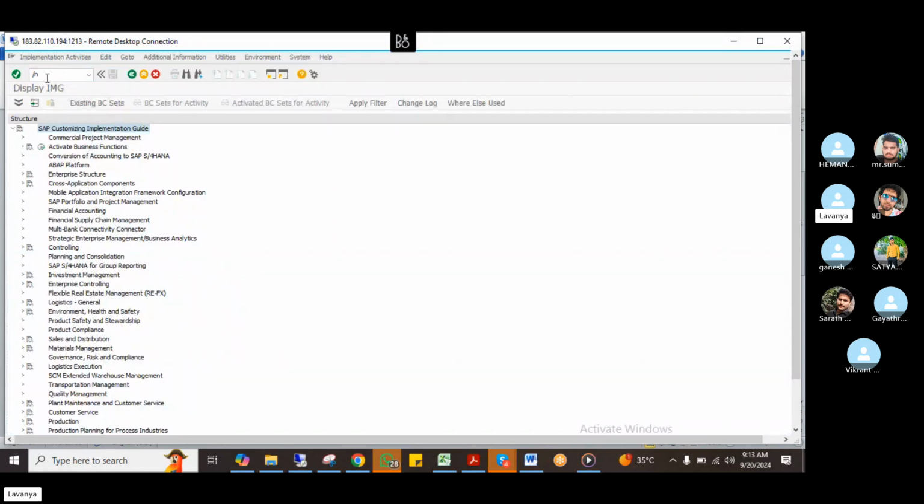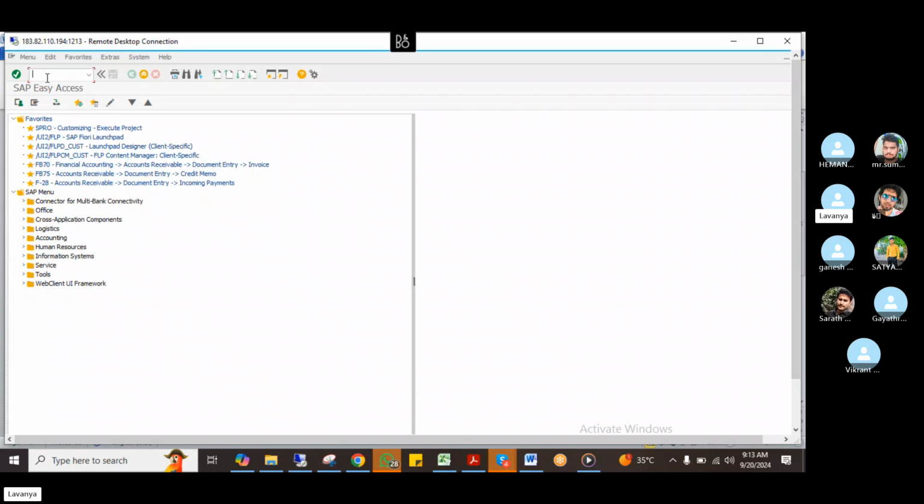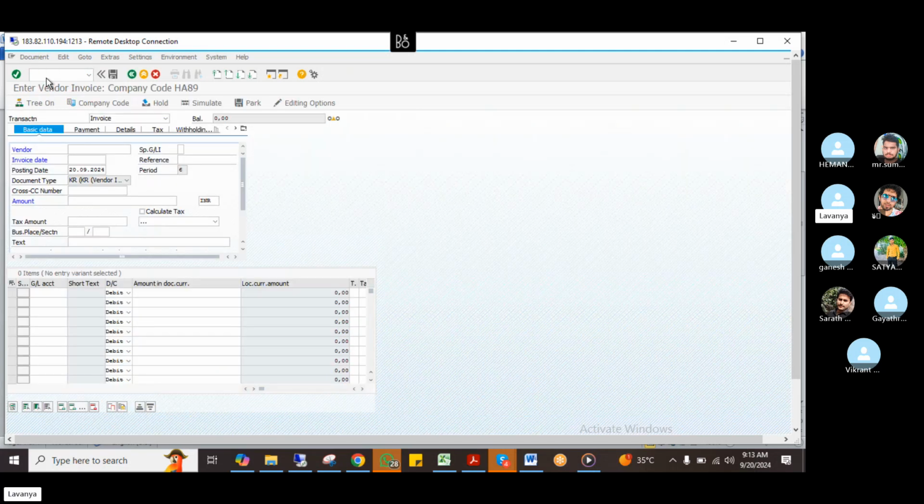See here, what I told you, classic withholding tax: the withholding tax option is coming for the vendor. If you see here in FB60, we have done the configurations of withholding tax. So only after this withholding tax configuration will the option come. In the classic withholding tax, this option is coming.